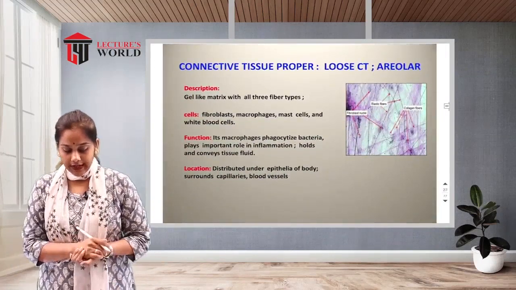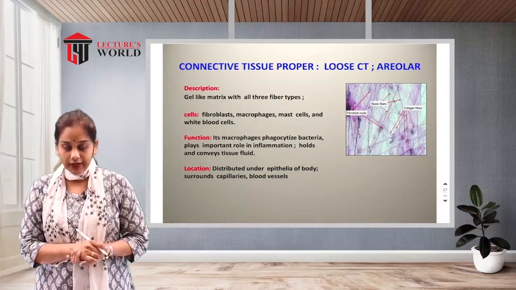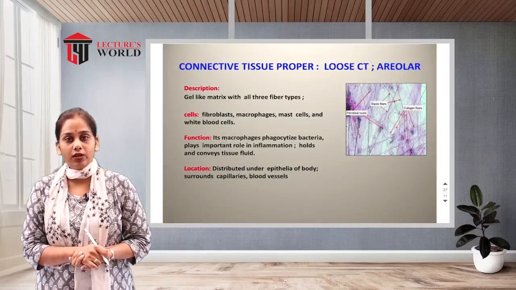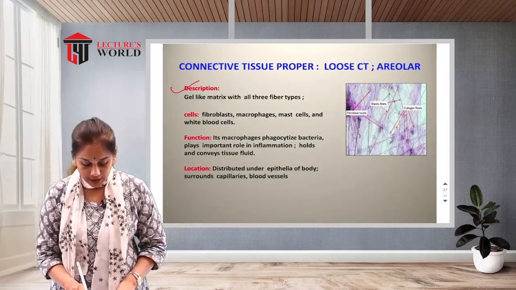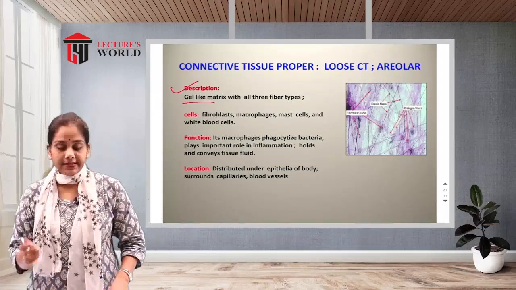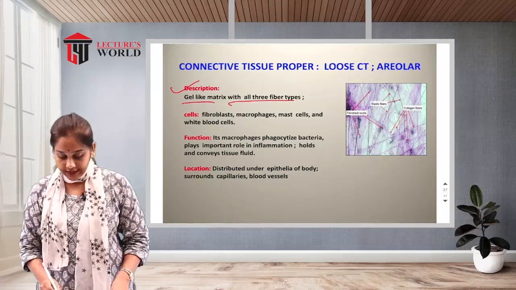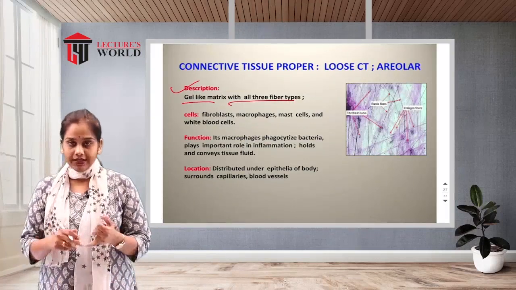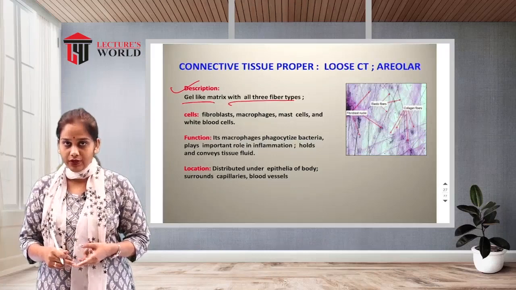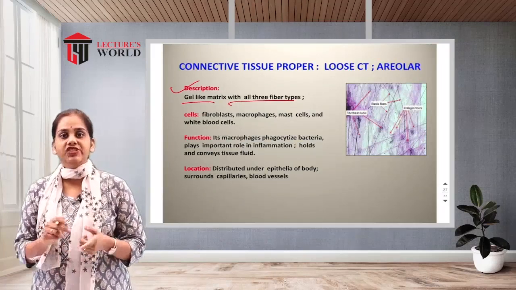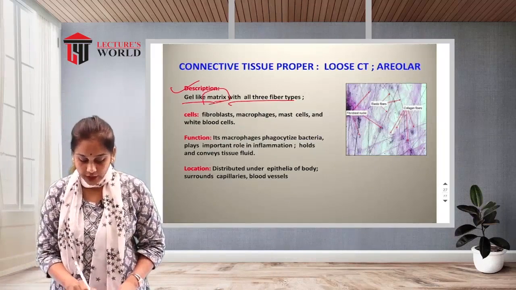So first one is connective tissue proper. In that, the loose connective tissue, the first category is the areolar loose connective tissue proper. So let us see the introduction. There is a gel like matrix with all 3 fibers. Which are the 3 fibers? Collagen fibers, elastic fibers and reticular fibers. The 3 fibers are present, and the gel like matrix or ground substance.